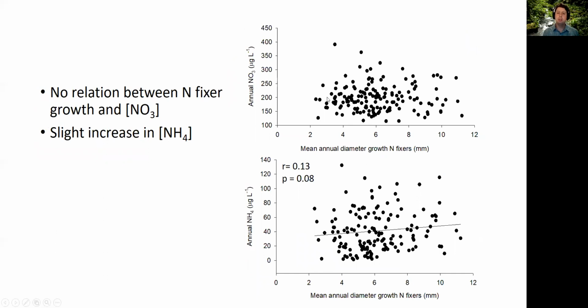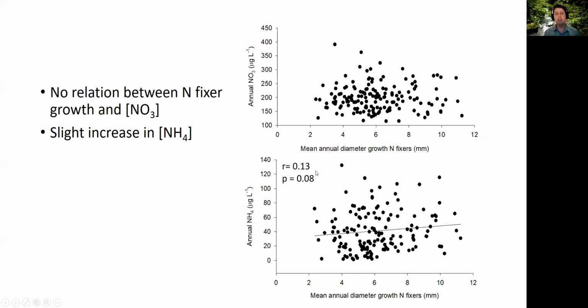So we look at the nitrate concentration here versus the annual growth. You can see, again, I could put a line through there, but it would be pretty much flat. There's no real change. If we look at the amount of ammonium, there's a slight increase in ammonium in years that the Pentaclethra, or that the N fixers, seem to grow more. Now, there's a lot of noise.